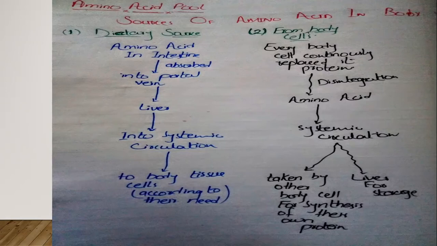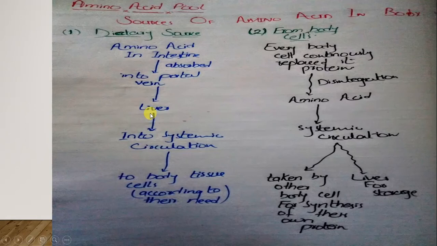So the protein was broken down to their basic unit, which is the amino acids, and these amino acids are then absorbed in the small intestine. After absorption into the small intestine, they are transferred through the blood circulation to the liver, especially through the portal veins, because the portal veins take the venous supply from the intestine and direct it toward the liver, and the liver then processes the newly coming foods or materials